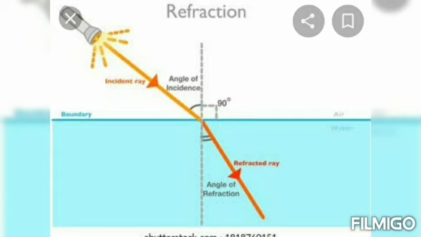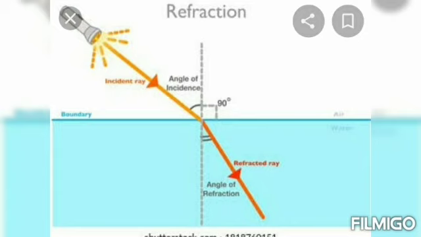When a ray of light travels from one transparent media to another media, first transparent media, that is rarer media, next one is the denser media, the path of light undergoes deviation. This deviation of ray of light is called refraction. Refraction takes place due to the difference in the velocity of light in different media. The velocity of light is more in the rarer medium and less in the denser medium.